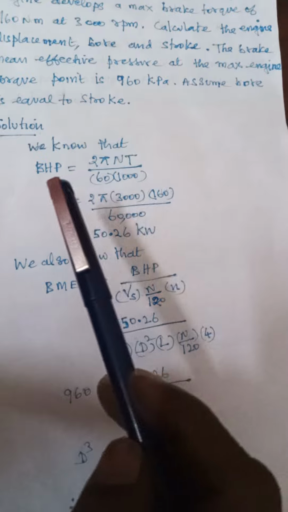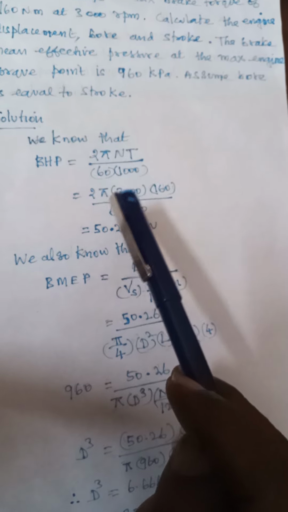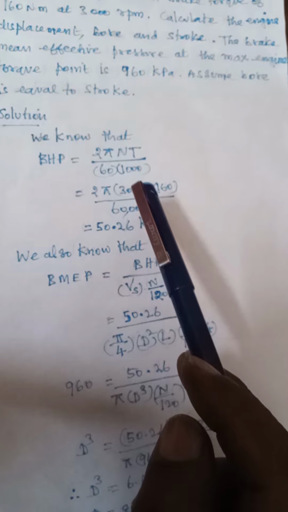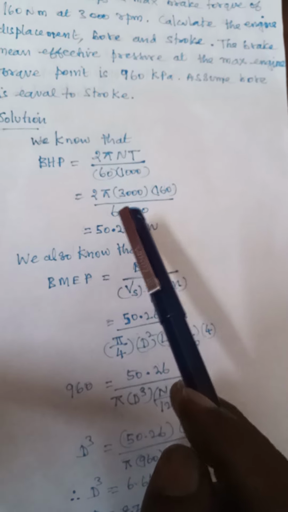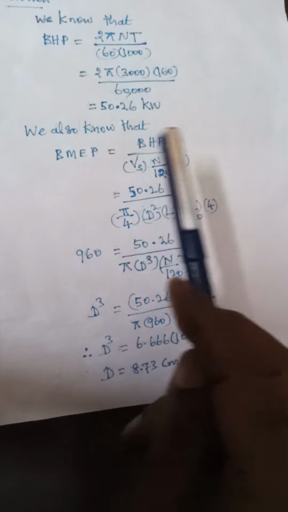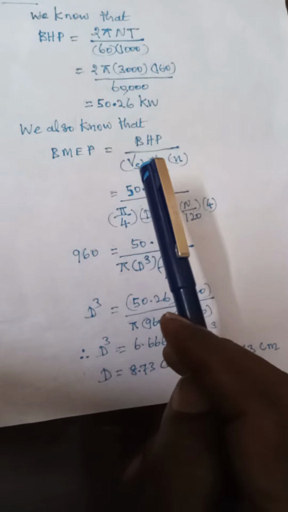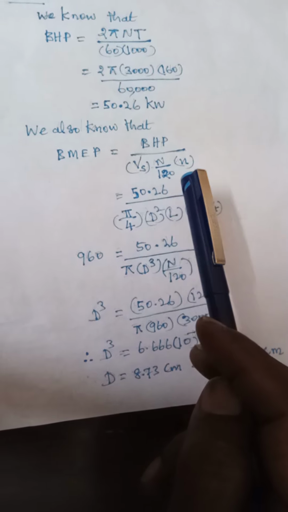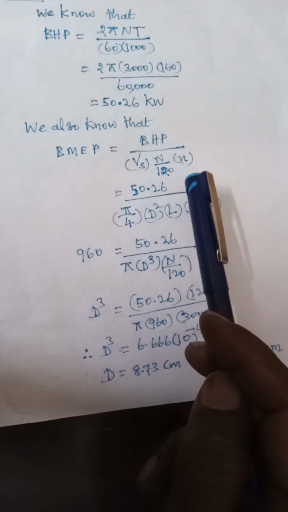So we know that brake power is equal to 2 pi N T divided by 60 into 1000. Okay, so putting the value, we will get the answer 50.26. Then we also know that brake mean effective pressure is equal to brake power into N divided by 120 into stroke volume into number of cylinders.